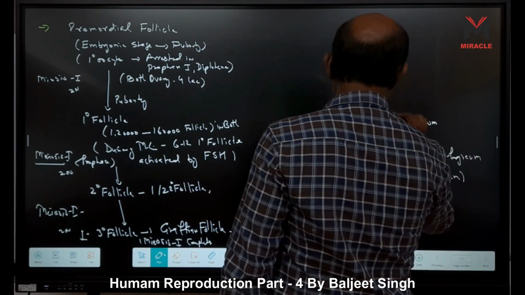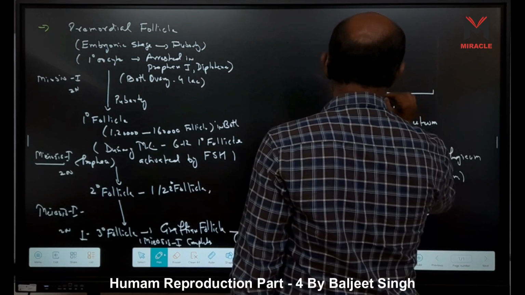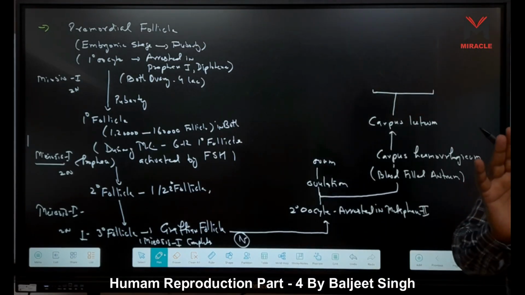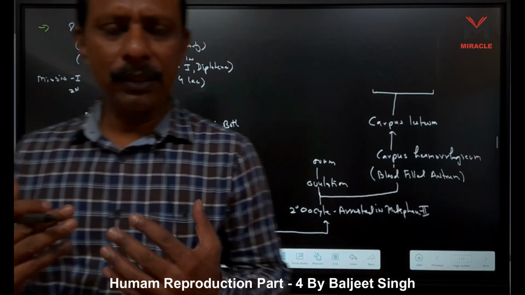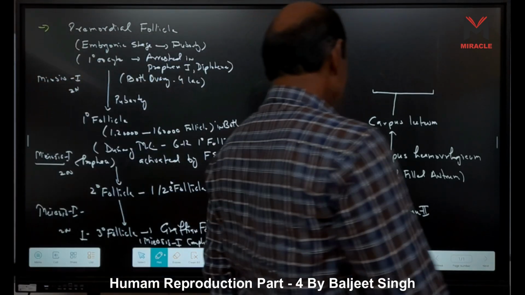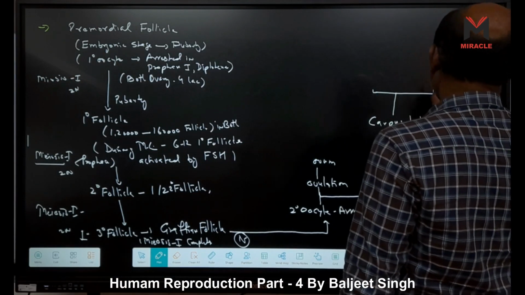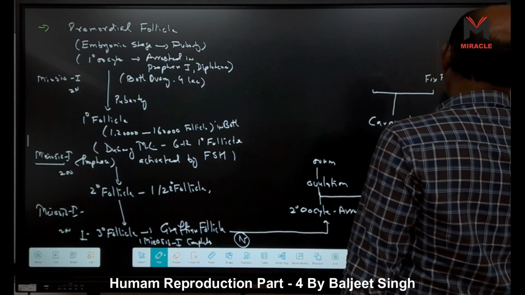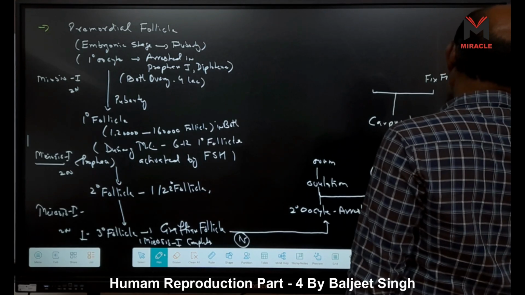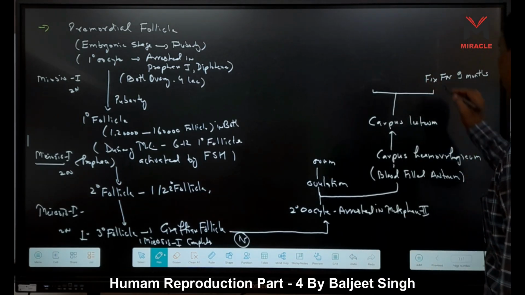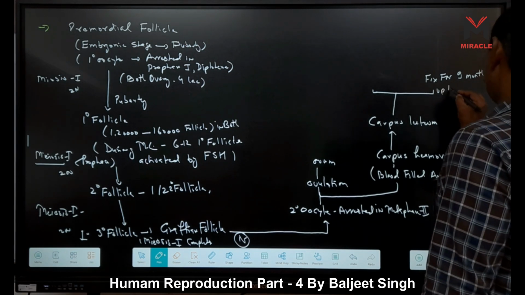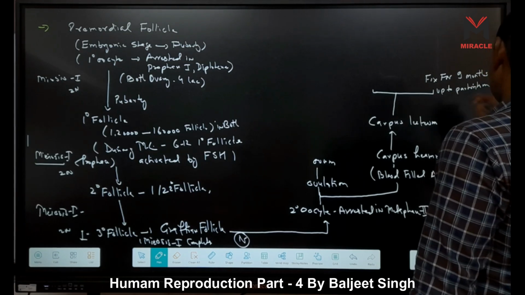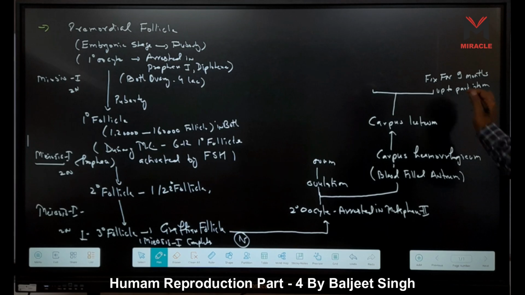When fertilization occurs, means when implantation occurs, then what happens? This corpus luteum is fixed for 9 months. We can say it is fixed up to parturition. Parturition means up to delivery, birth, right?